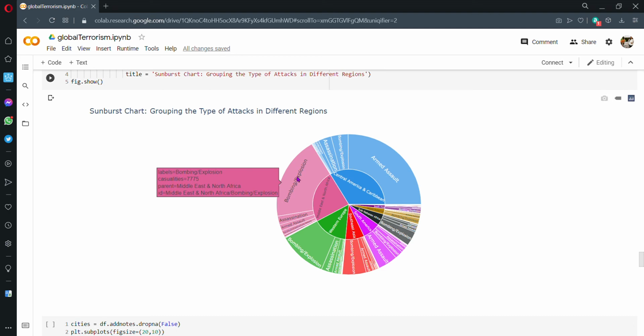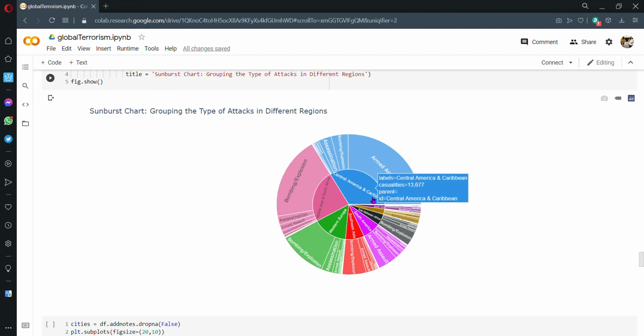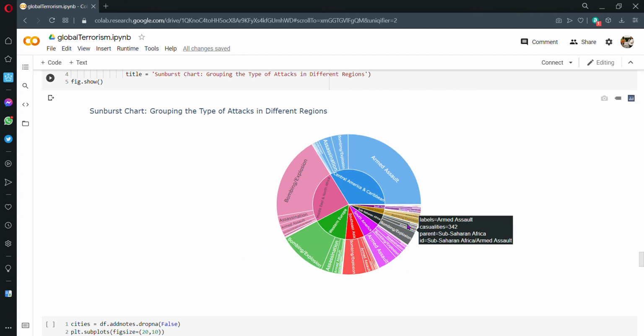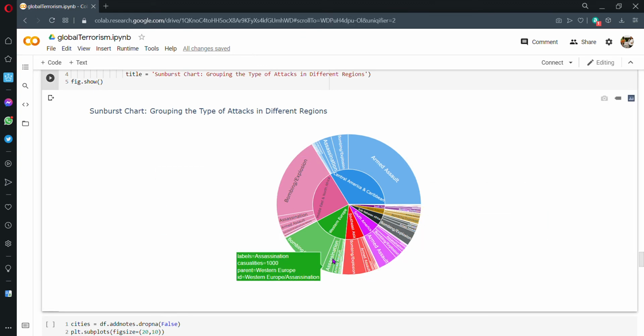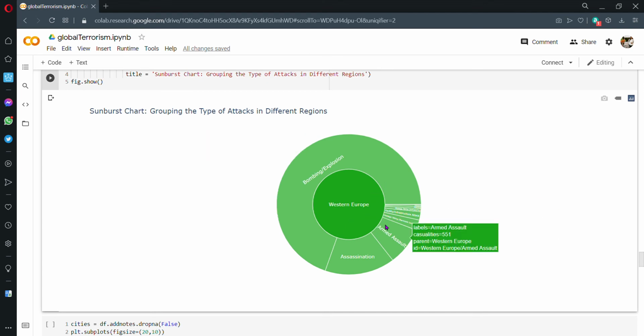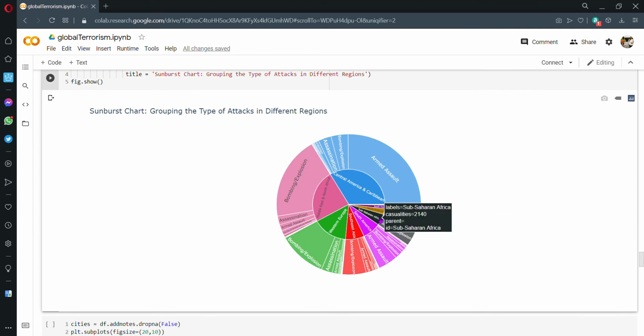The attack which takes up the most space has caused the maximum number of casualties in that region. So we have blue for Central America and Caribbean, and you can see armed assault takes up the major area in blue color. So that caused the maximum number of casualties. All right. So again, this is very interactive. This is also a very nice chart. You can also go in and get the details here. This is also an interactive one.